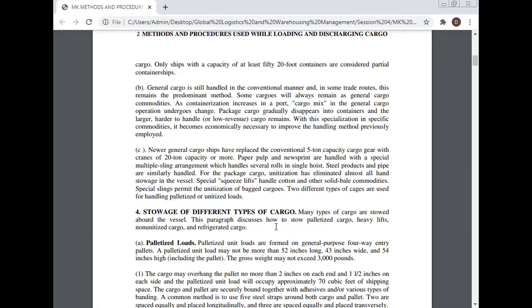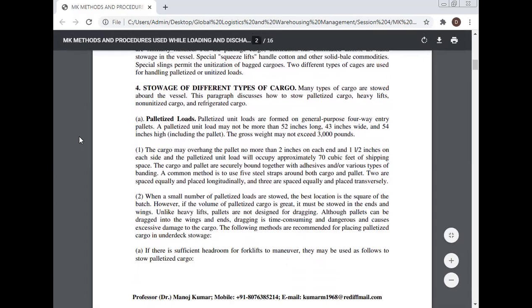Stowage of the different types of cargo. Many types of cargo are stowed aboard the vessel. This paragraph discusses how to stow palletized cargo, heavy lift, non-unitized cargo, and refrigerated cargo.